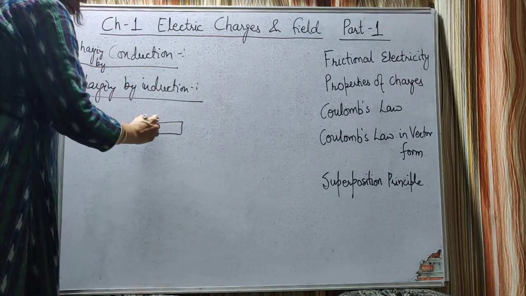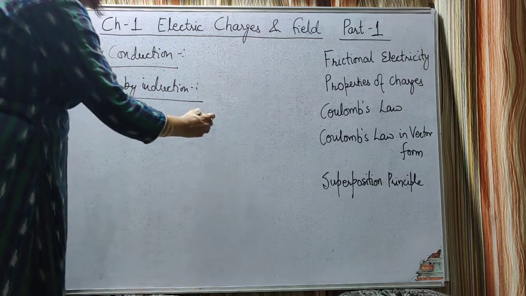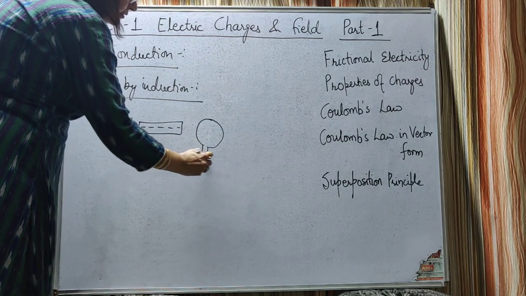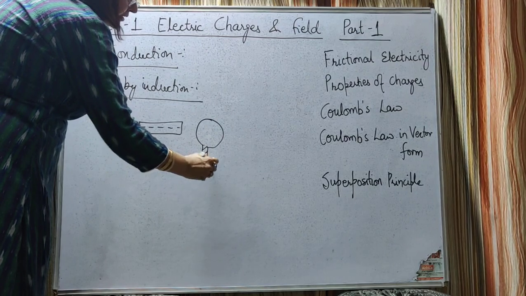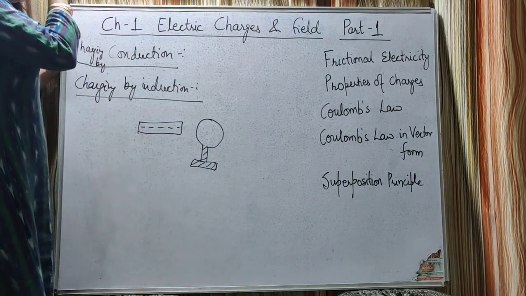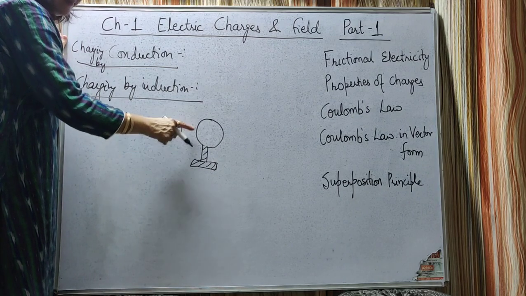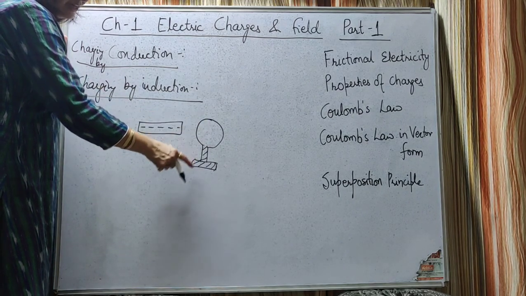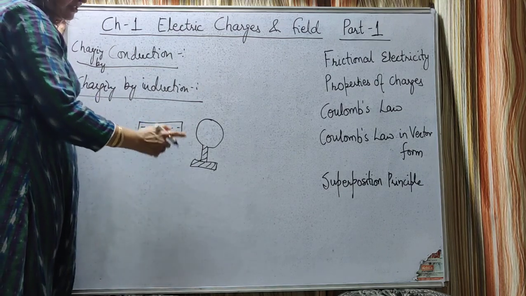This is the ebonite rod rubbed with fur. We know that it becomes negatively charged, and it is brought close to a metallic sphere which is placed on an insulating stand. It is necessary that the stand should be insulating. Otherwise, if it is a conducting stand, the charges which the uncharged metallic sphere will acquire will flow into the earth. So that is why it should be placed on the insulating stand.